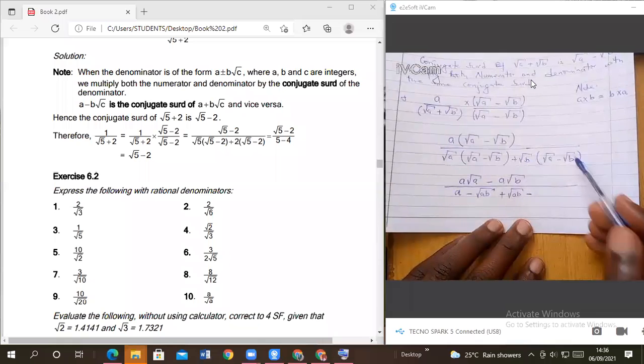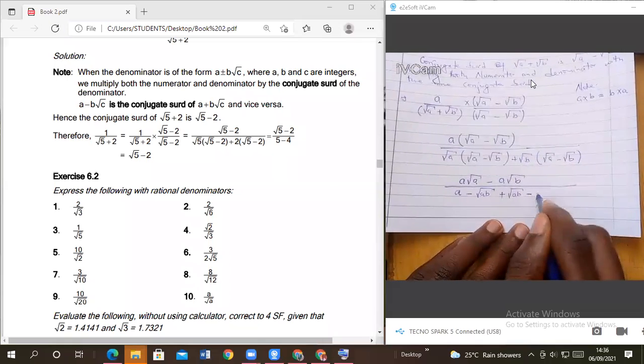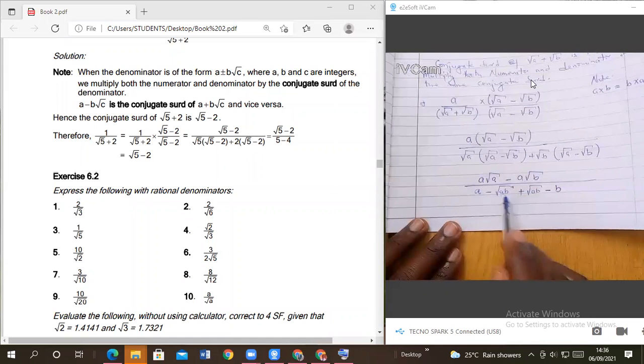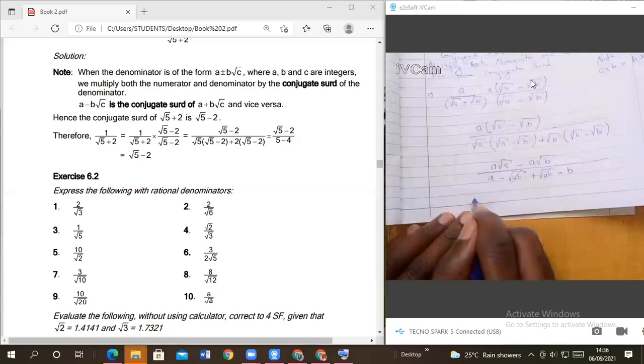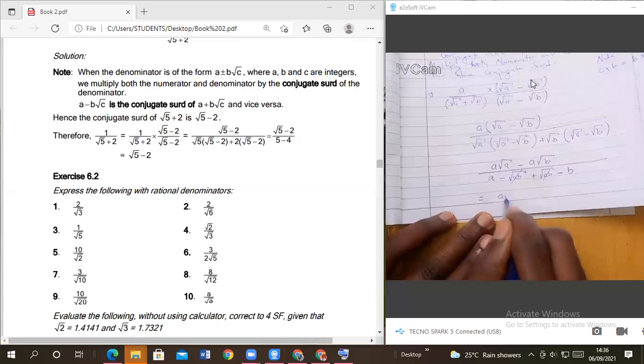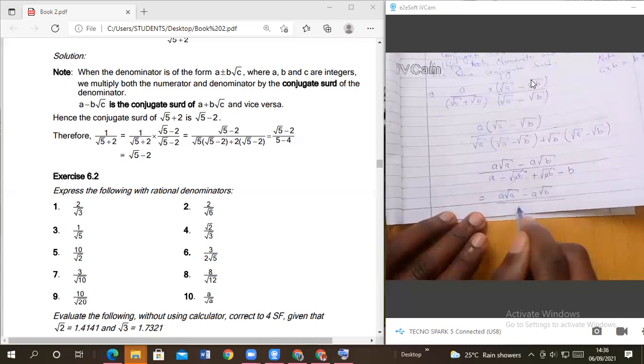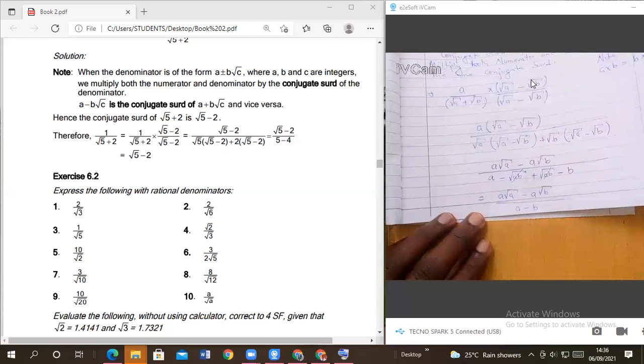Root of b times root of b, what do we get? We get b. Now you see here, they are the same, so they will cancel out, not so? Then we remain with a root of a minus a root of b, over a minus b.